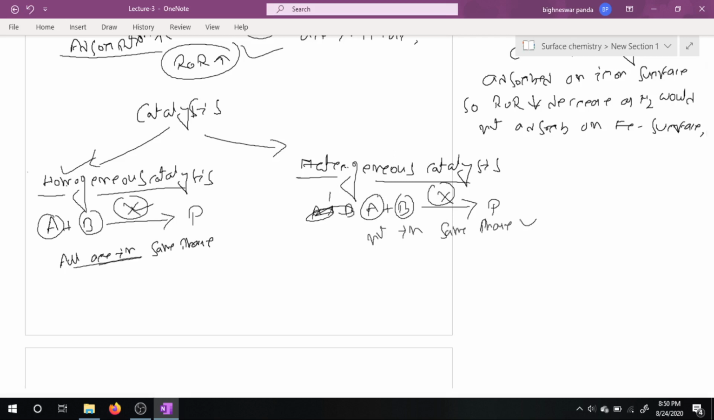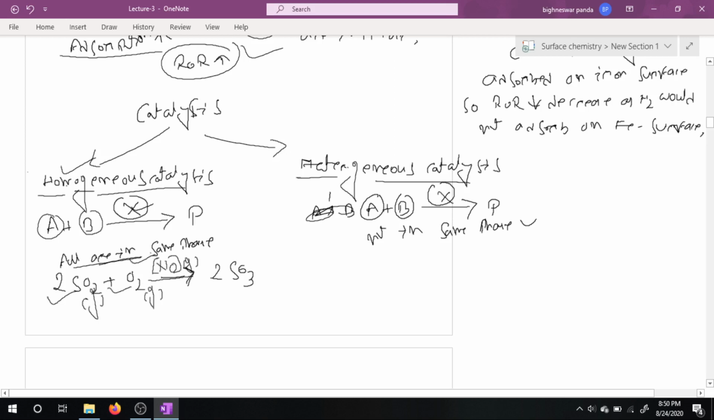For example, if I am giving an example of homogeneous catalysis, consider the reaction 2SO2 plus O2 gives rise to 2SO3. The rate of this reaction can be further increased by adding nitrogen monoxide. Here nitrogen monoxide is gas, SO2 is gas, O2 is gas. Here the reactant molecules and catalyst are all in the same phase, so this is called homogeneous catalysis.